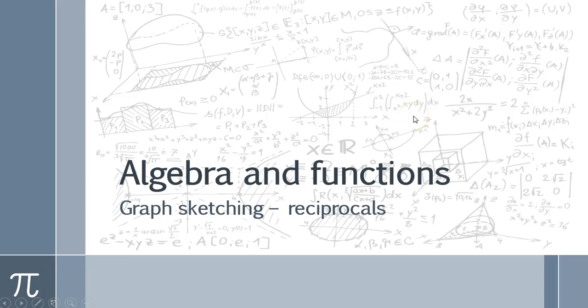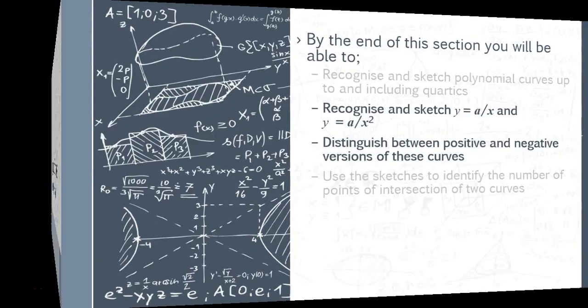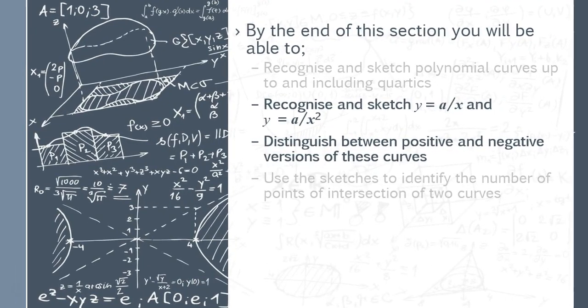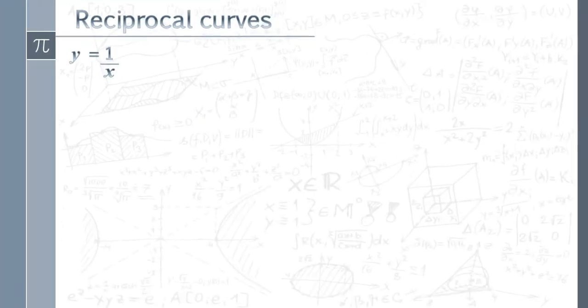Right, and welcome. This is our second video on graph sketching, and in this one we're going to be looking at reciprocals. The first video we were looking at quadratics, cubics, quartics. In this one we are going to be looking at the reciprocals in the form a over x and a over x squared, and go through a similar process to what we did in the last video. So, the reciprocal curve y equals 1 over x.